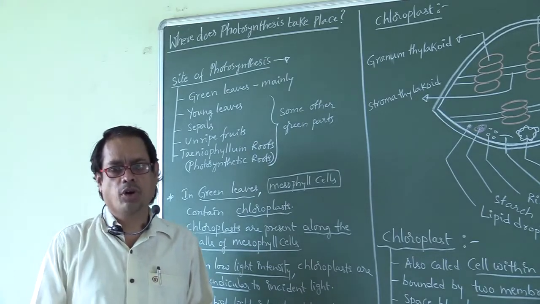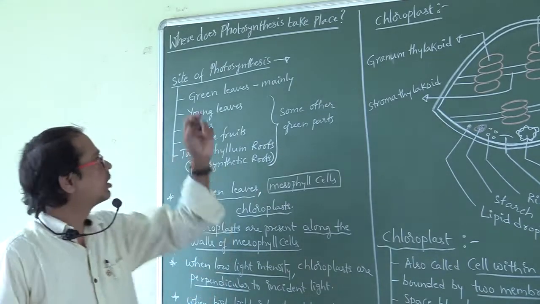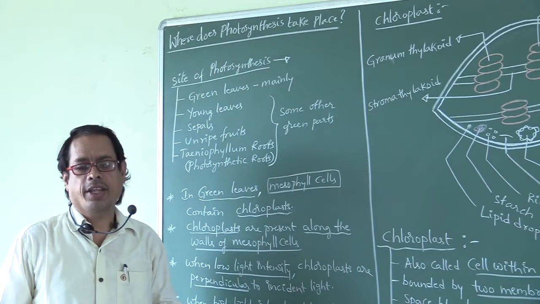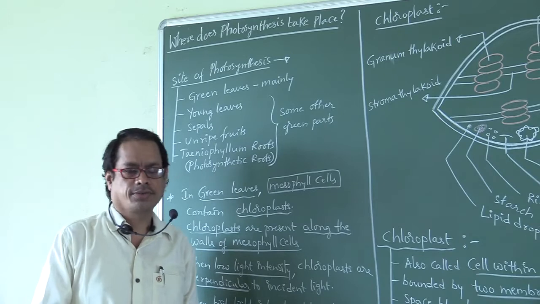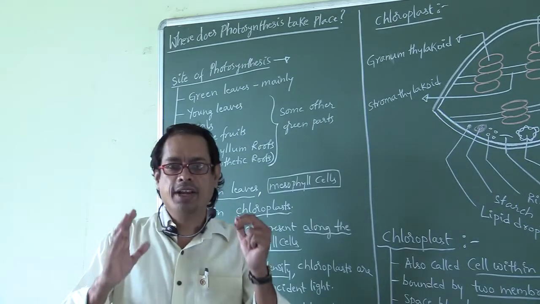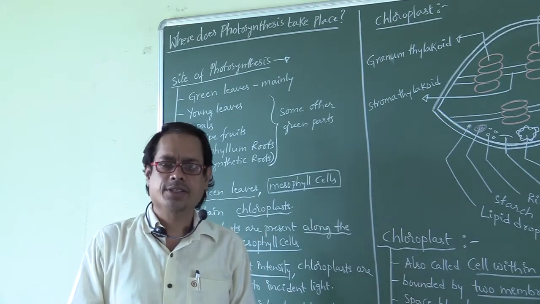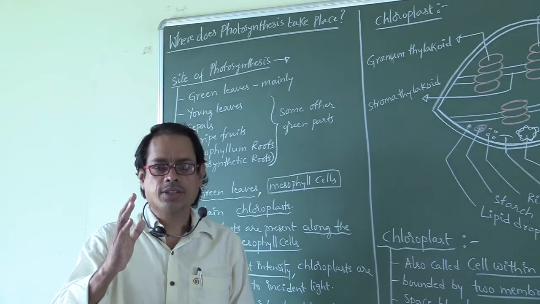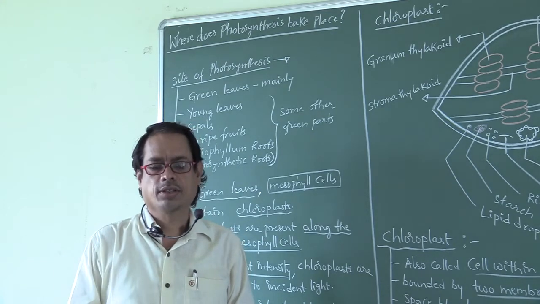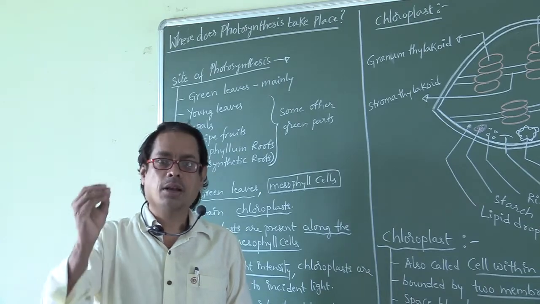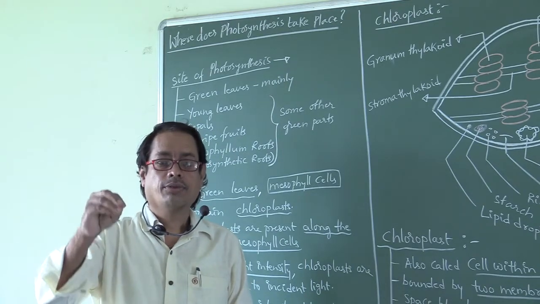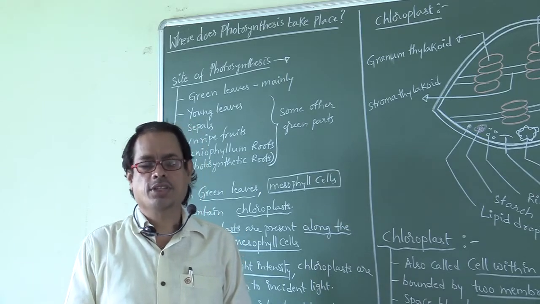Today we will discuss where photosynthesis takes place. That is, what is the site of photosynthesis? Where does this photosynthesis take place? Which parts will perform photosynthesis? What is the main part? What are the other parts that will perform photosynthesis?